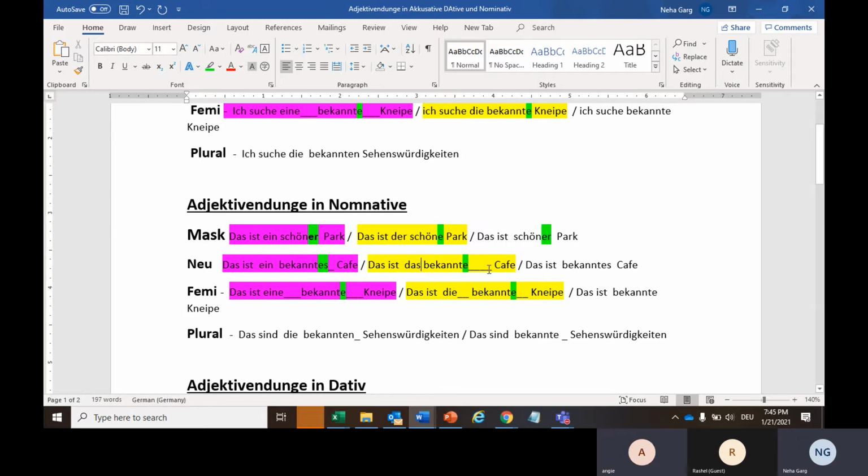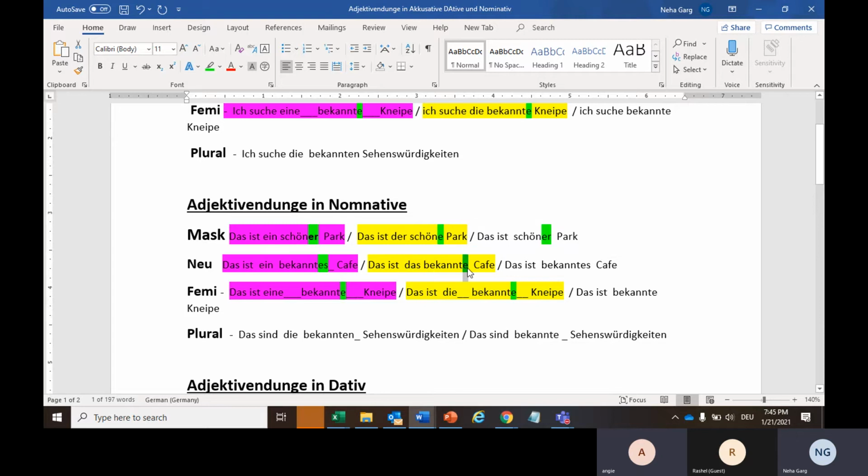With the yellow highlighted sentence, the same with this one. What is this article? Neuter. The café is in neuter, so we added letter e only.